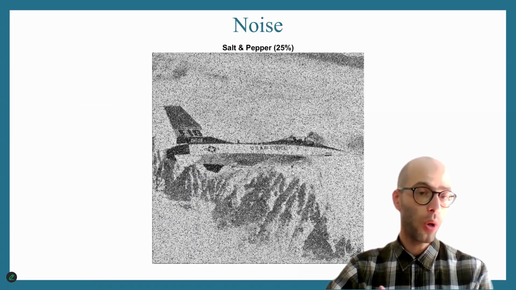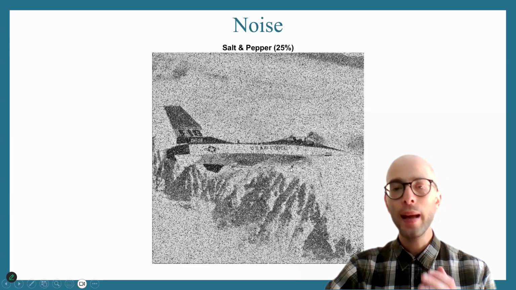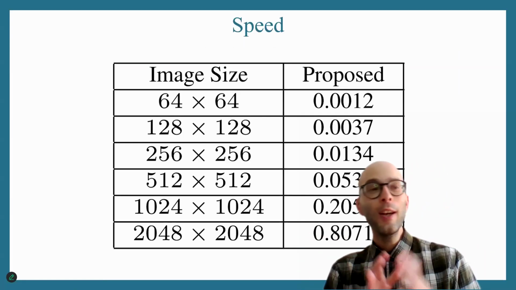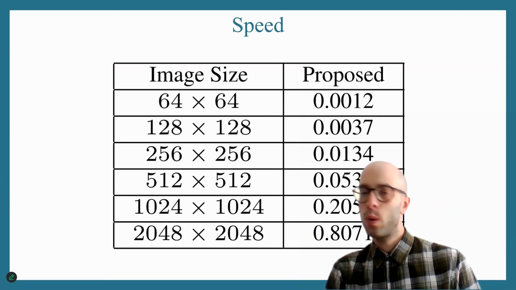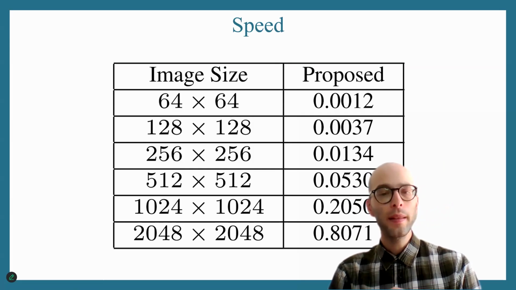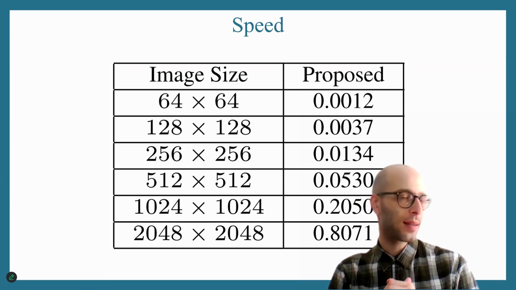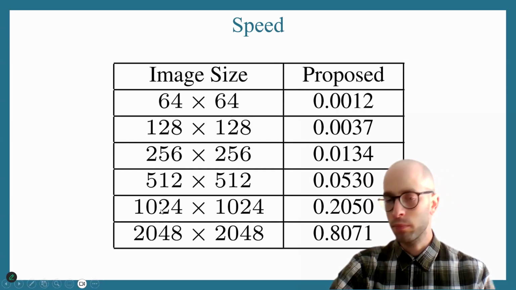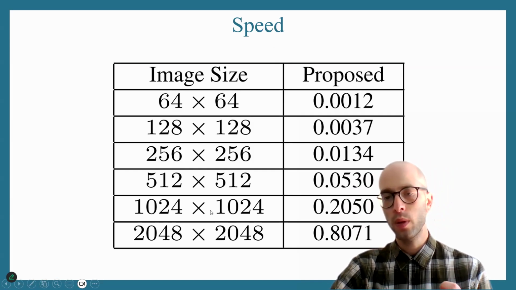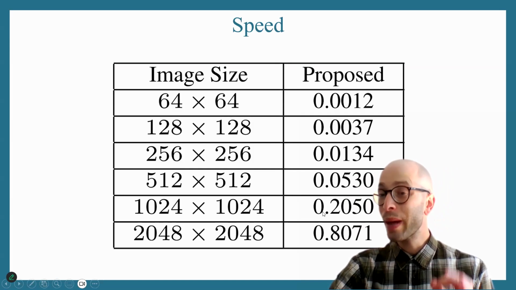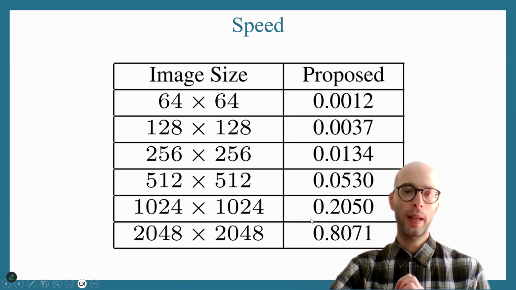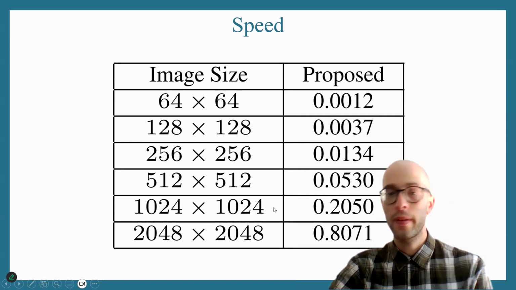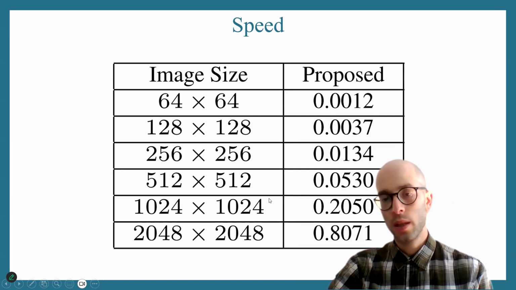We also have resistance to noise, so that any type of noise still lets us retrieve some information from the image. And ideally, all of the above should work at a very low execution time. The encryption should take much less than a second for a big image. Even for very big images, 1024 by 1024, the time should be 0.2 seconds or even lower. Of course, we are talking about very big data here, but ideally encryption should be very fast. Okay, so that's the basics about encryption.